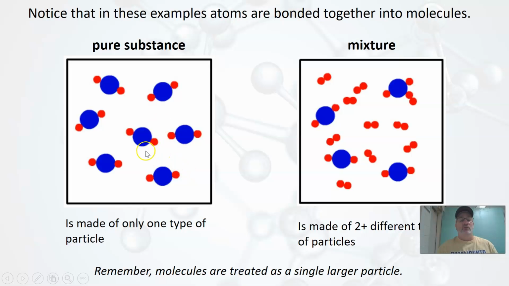Okay? So a pure substance is made of only one type of particle. Let's look at a mixture that has molecules in it. So very clearly, here we have two different kinds of molecules.